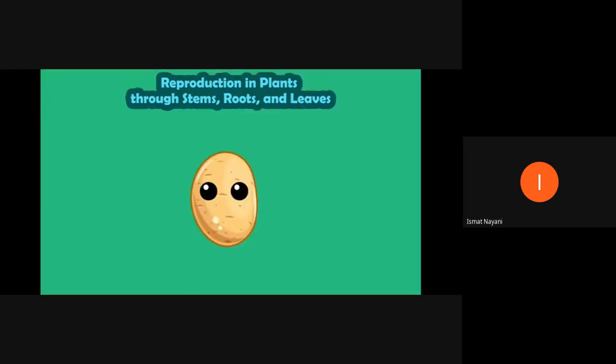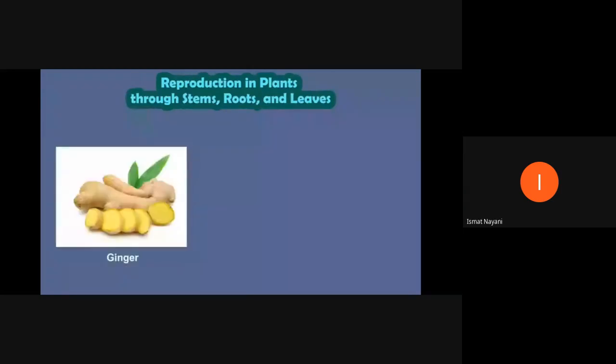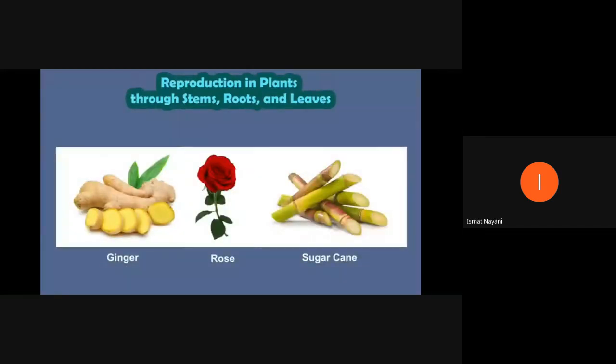Wow, this potato has two eyes. Not like us, but it has eyes, those buds which we have seen in an earlier video. Potato itself is known as stem. So now through these green buds, it will develop. It will have an eye, root, and shoot, and potato itself is known as stem. Ginger also, rose also, sugarcane also, they all develop through their stem.